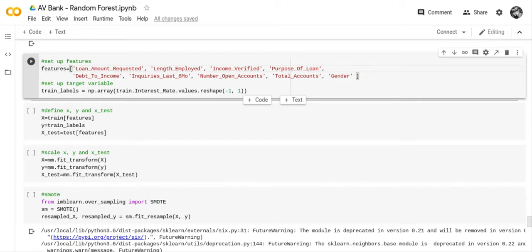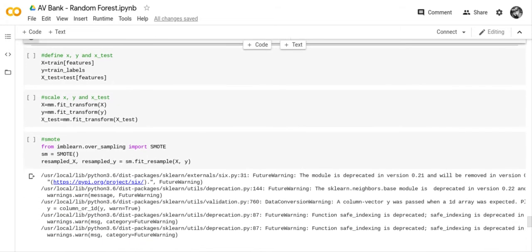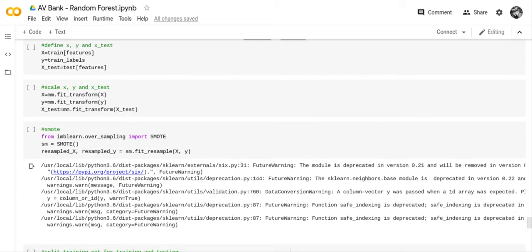The next thing we have is we defined our X, Y, and X test variables. You see X is train features, Y is train labels, and X test is test features. And then we scale X, Y, and X test using min-max.